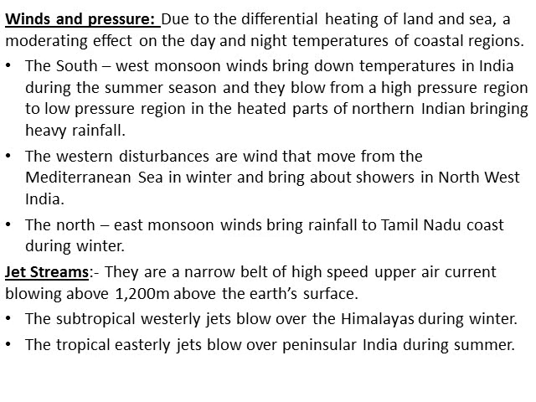The southwest monsoon winds also bring down temperatures in India during the summer season, especially in the months of June, July, August and September, also sometimes. These winds blow from high pressure regions in the Indian Ocean to low pressure regions in the heated parts of northern India, bringing heavy rainfall.